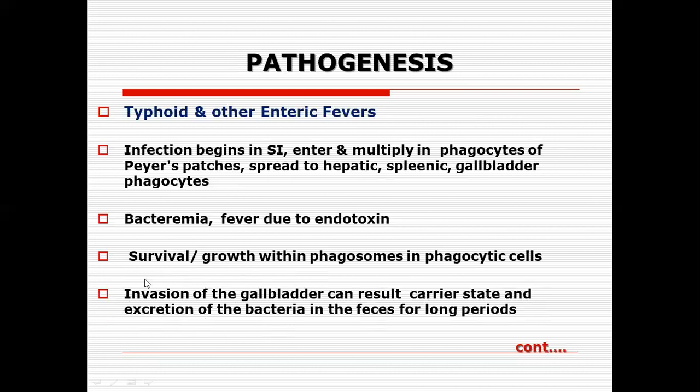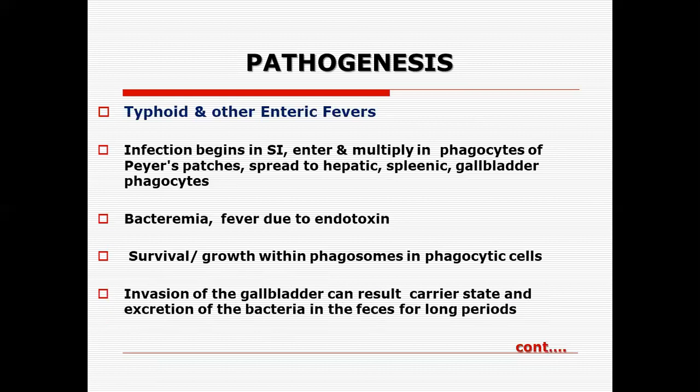This persistent presence of Salmonella typhi in the gallbladder and continuous excretion of the bacteria in the feces for a long period of time makes the individual a source of infection to others. And there are relapses of typhoid.